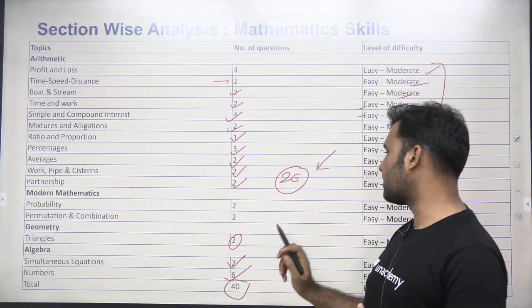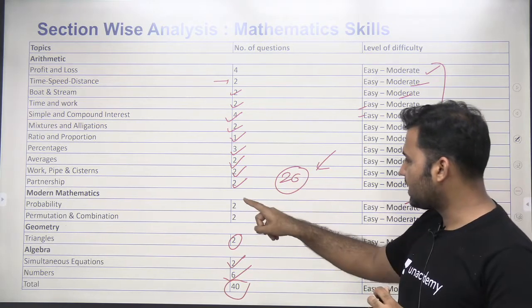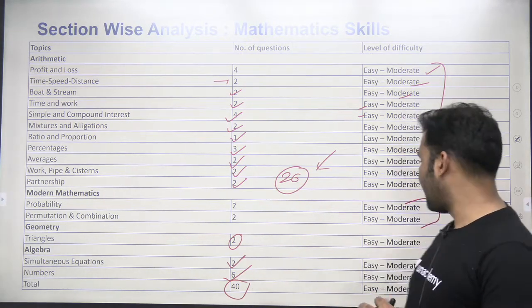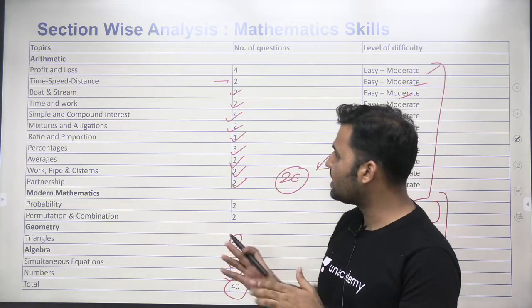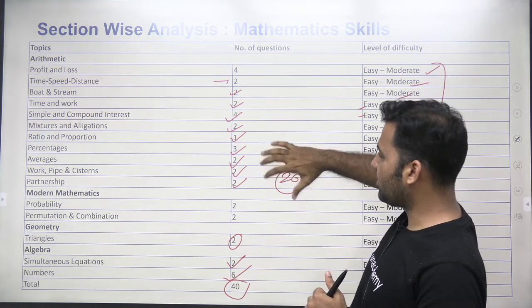So total 40 questions, right? All right. So 26 here, 26 plus 4, 30, 30 plus 2, 32, 34, and 6, 40. Level of difficulty of all of these sections are easy to moderate, right? So you can see that arithmetic has the highest weightage, right? 26 questions are coming directly from it.